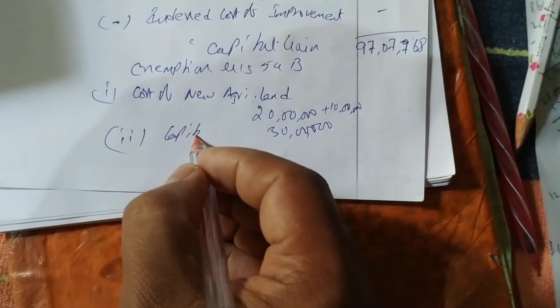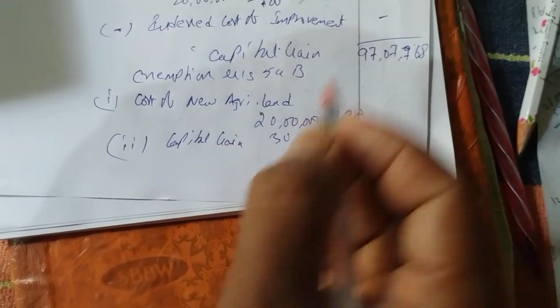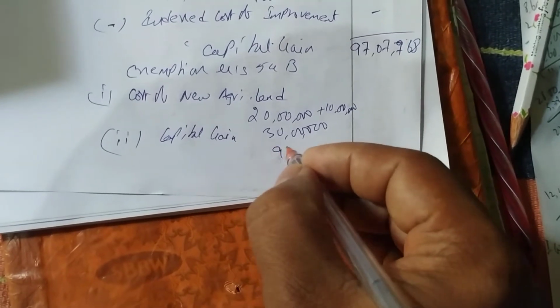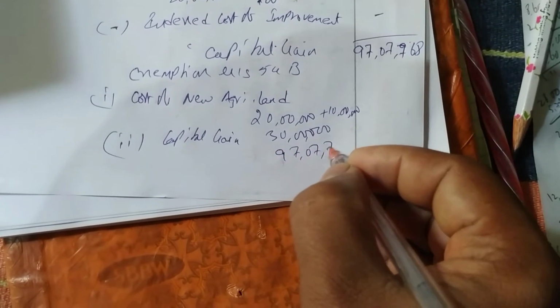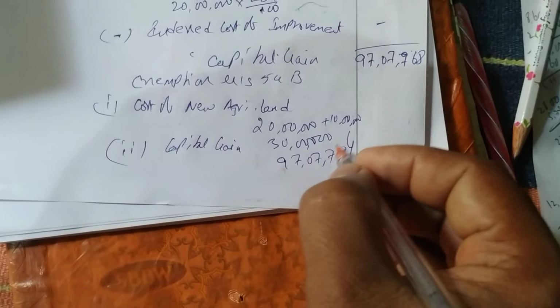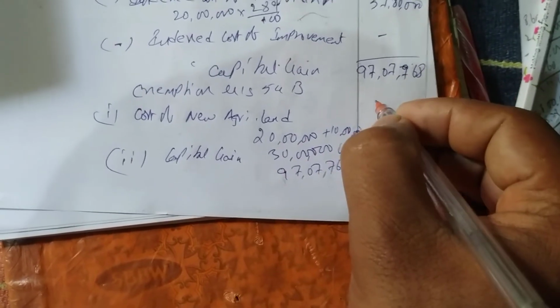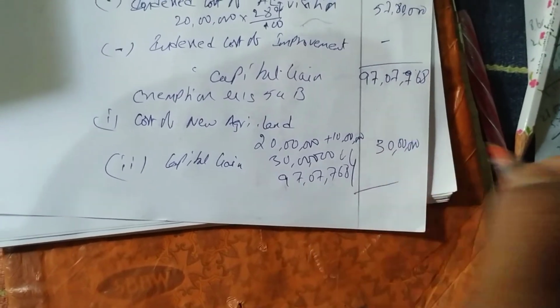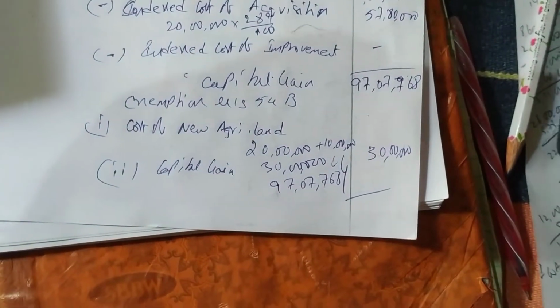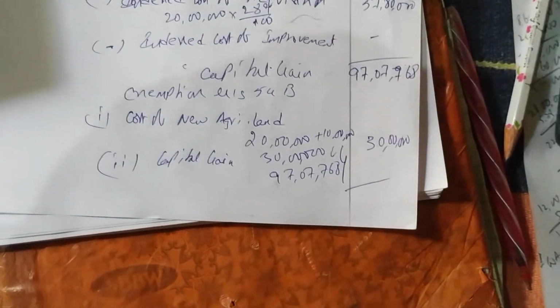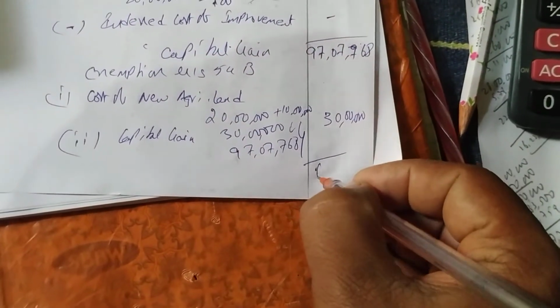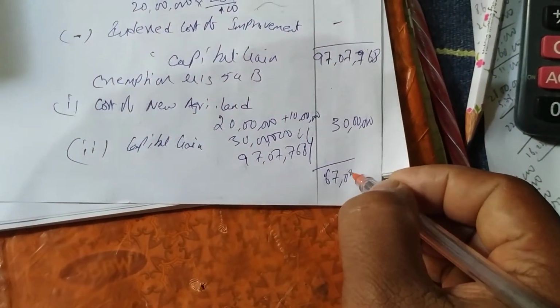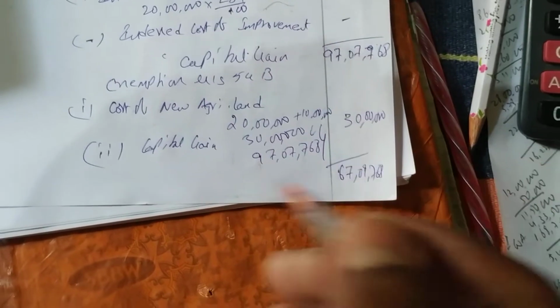Capital gain, which we are getting as 97 lakhs 9,768. Of the two, 30 lakhs is the least. So right here 30 lakhs. So from 97 lakhs, you deduct 30 lakhs, 67 lakhs 9,768.